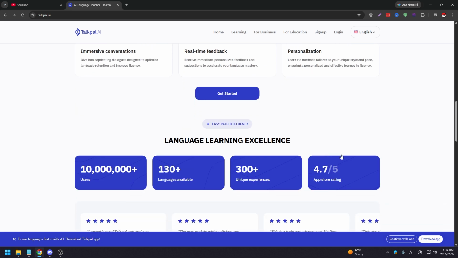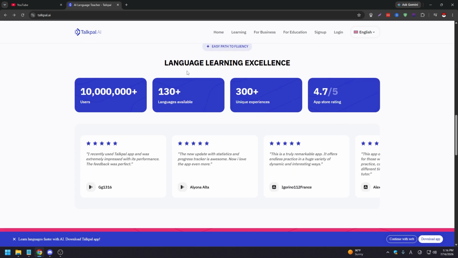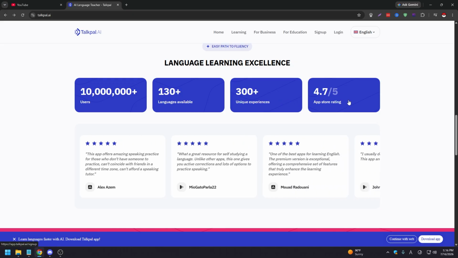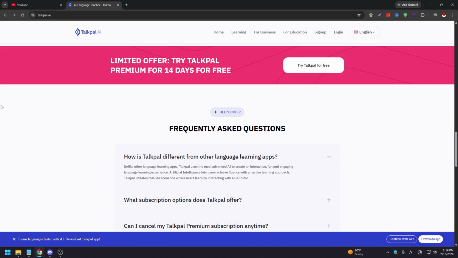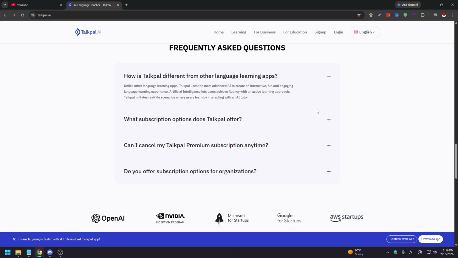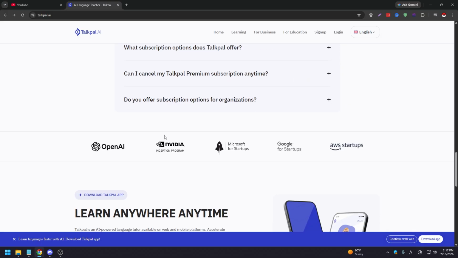Now, there's a lot of numbers here. So under language learning excellence, they have over 10 million users, over 130 languages available, like what I said earlier, over 300 unique experiences, and 4.7 out of 5, which is a very high rating on the App Store or Play Store, depending on what you're using, Google or Apple. And if you want to ask a lot of questions, there are a lot of questions here. So you have FAQs. There you go.